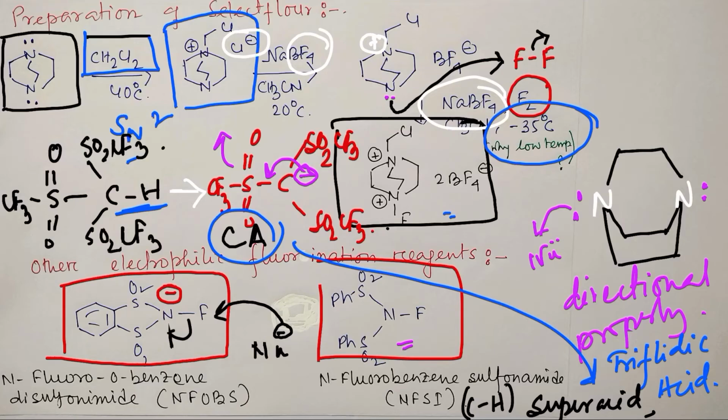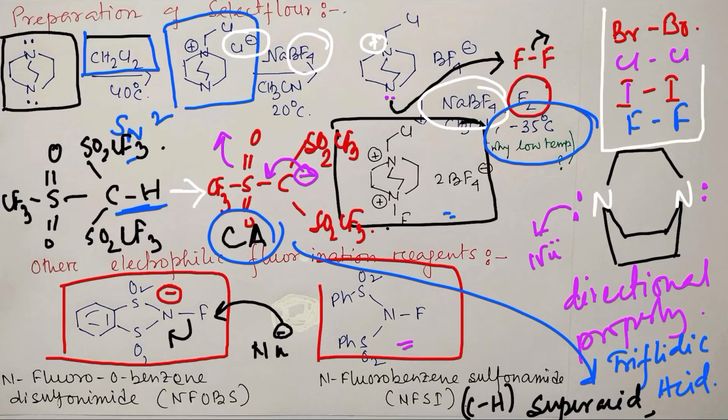Fine. And another interesting point may come to your mind: for bromination we take pure bromine, Br2. For chlorination we take Cl2. For iodination we take iodine as a compound. But why don't we take fluorine directly as a reagent for electrophilic fluorination? That is because of the extreme reactivity of fluorine. Extreme reactivity means less selectivity, and that's why fluorination can occur anywhere. And in order to reduce the excessive reactivity, such selectfluor-type reagents were developed.